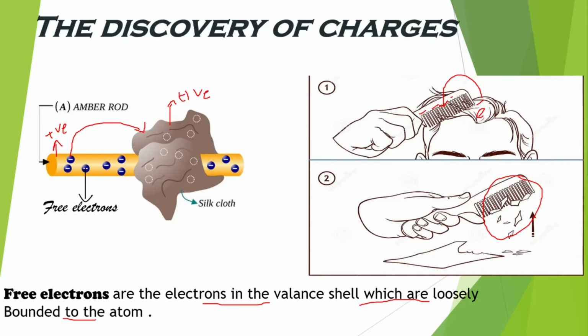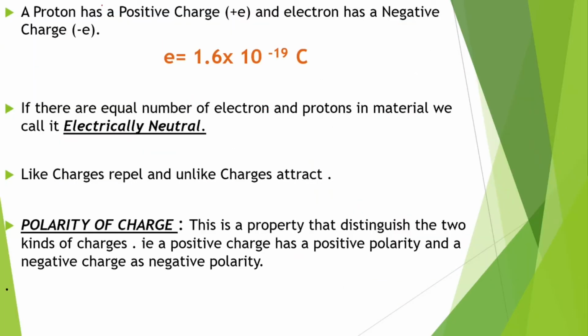Since now this comb is negatively charged, when it is brought near the paper bits, it gets attracted. So this was the experiment done by the scientist to prove the presence of charges. So now let's look into some more properties of electric charges.